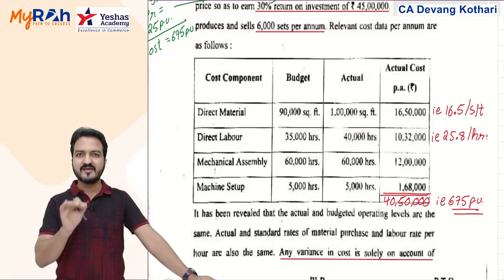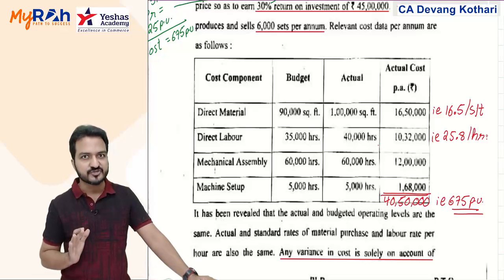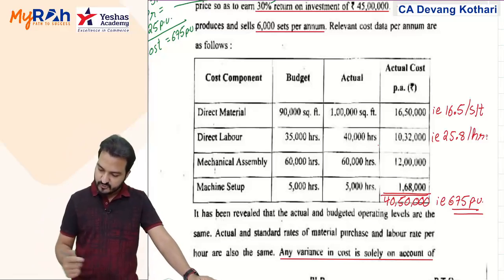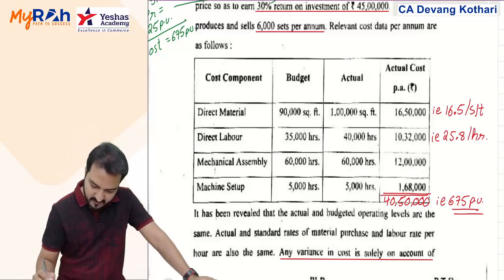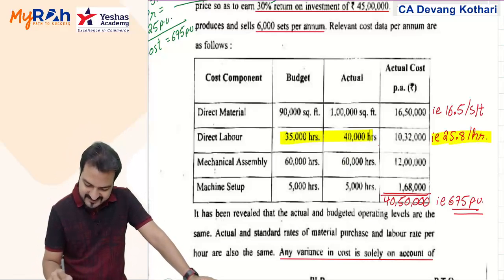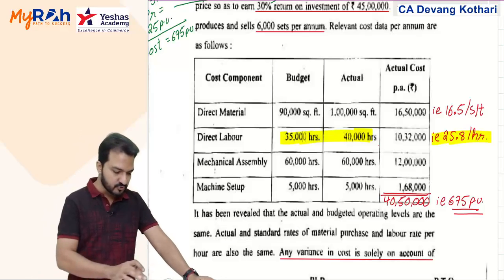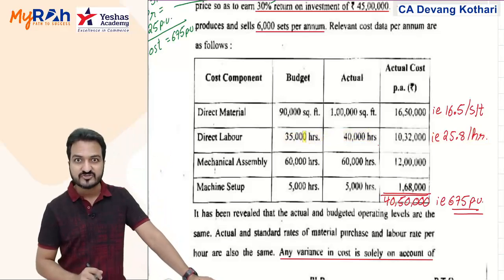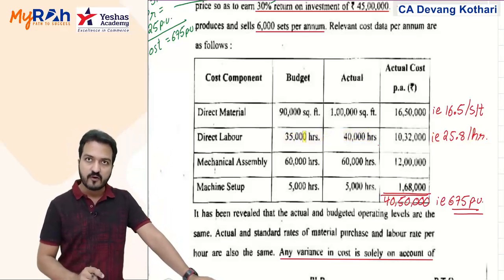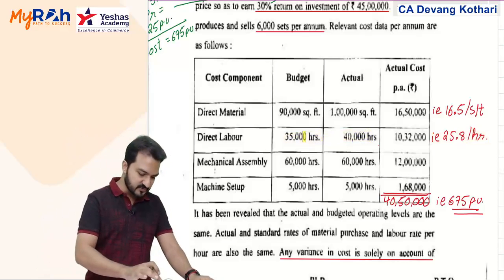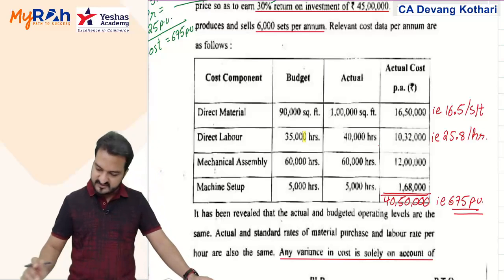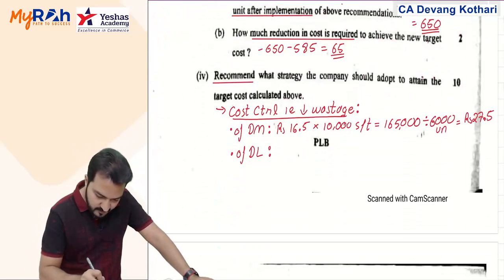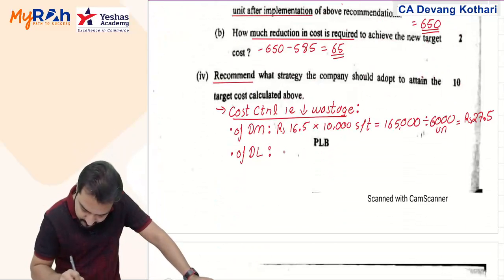Look, this discussion is exactly the same as my classwork question, classwork question number 4 from chapter number 4. So 25.8 per hour is my rate of labor, and I have wasted 5,000 hours of labor. So 25.8 into 5,000 hours of labor, 1,29,000 rupees is what I wasted for producing 6,000 units. Divided by 6,000 is 21.5 that I could have saved if I did not waste labor.